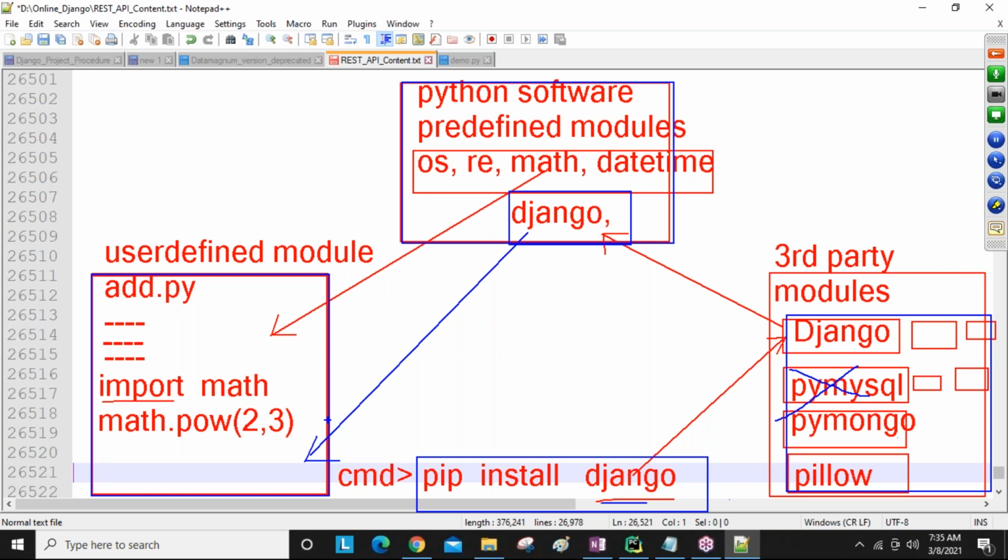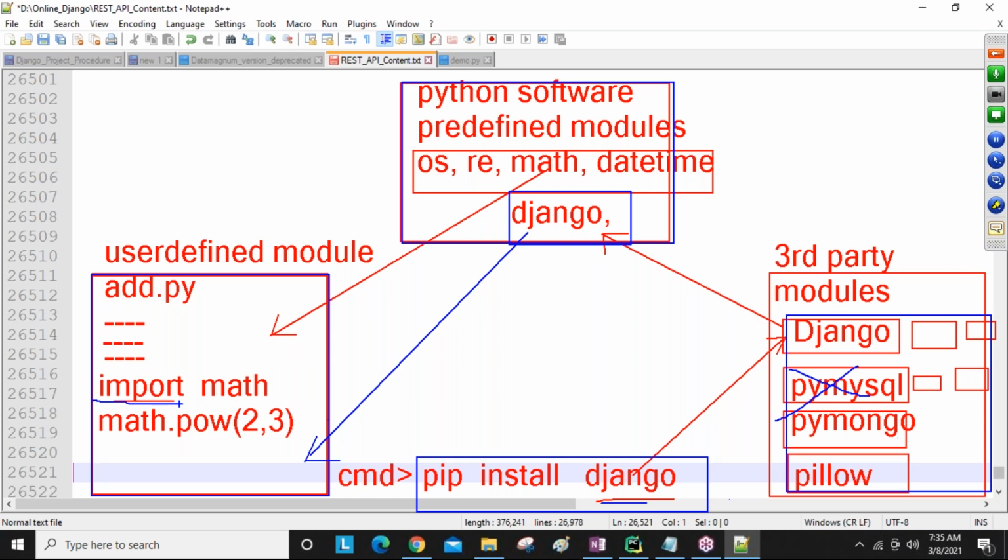So is this modules concept clear to all of you? This is all pure Python only. In Python the modules concept is there, and the import keyword and from keyword, these things you are going to get more clearly. While developing our Django programs, guys, regularly we are going to use the import keyword and from keyword. So this knowledge you are getting in Python only.